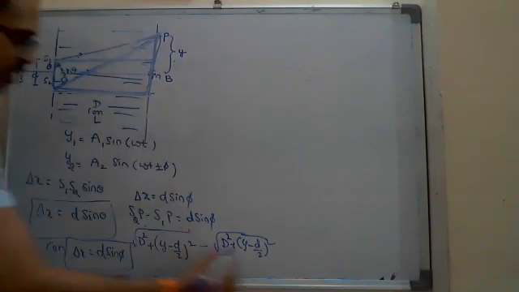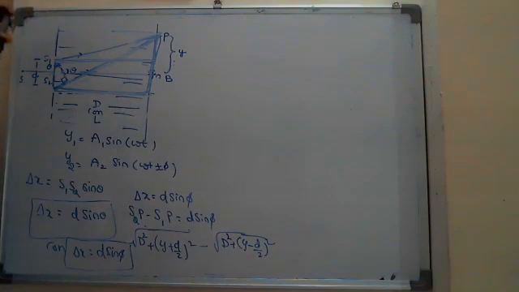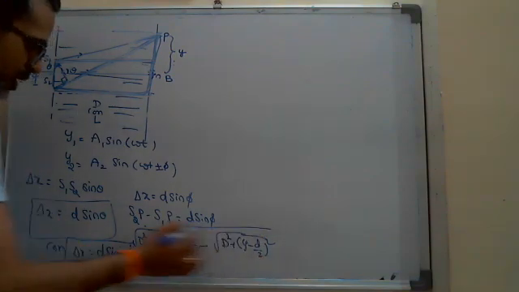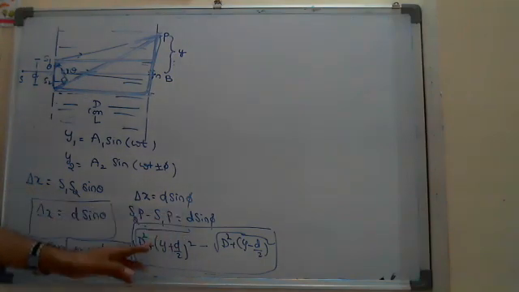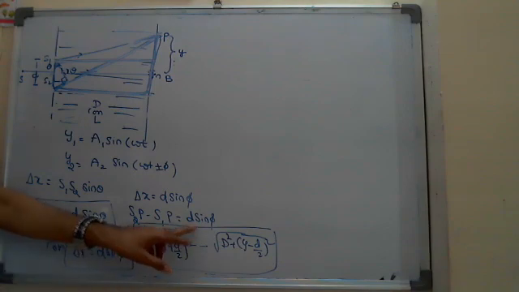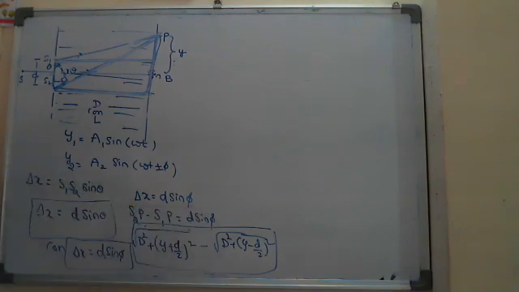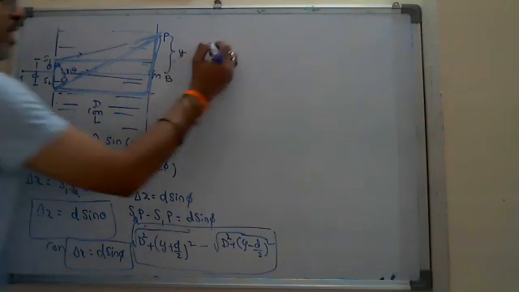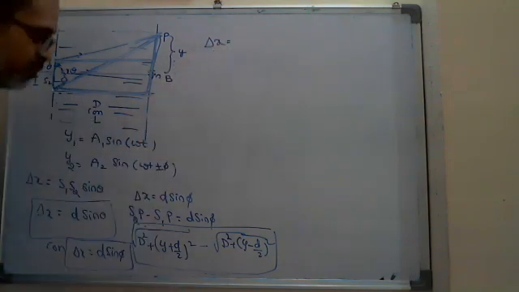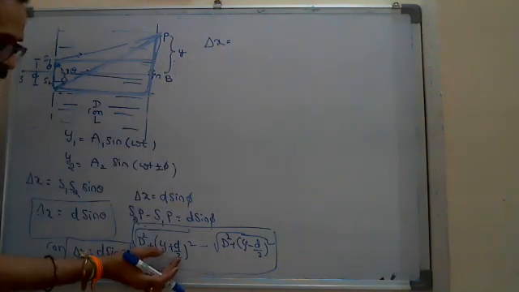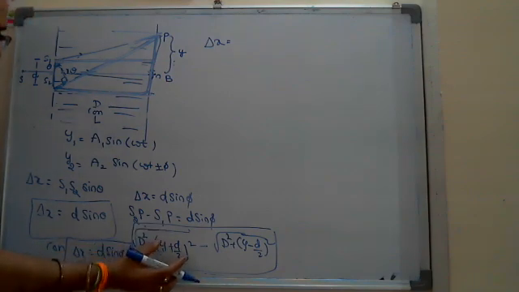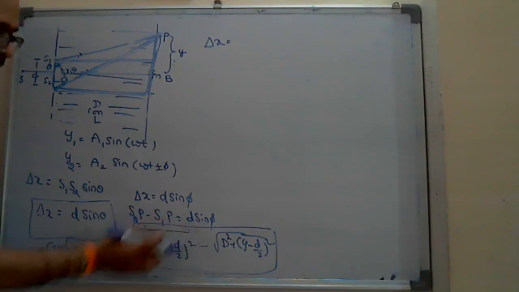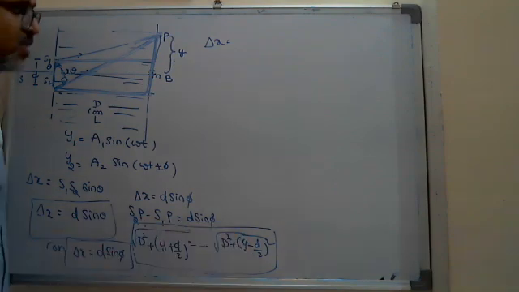So (y + d/2) whole square. This is actually what we have to remember now. Then by extracting this one using the binomial expansion, putting the whole power half and solving this equation, finally you will get, by taking this (y + d/2) is very small compared to D square, then we can use the binomial expansion and solve this one.